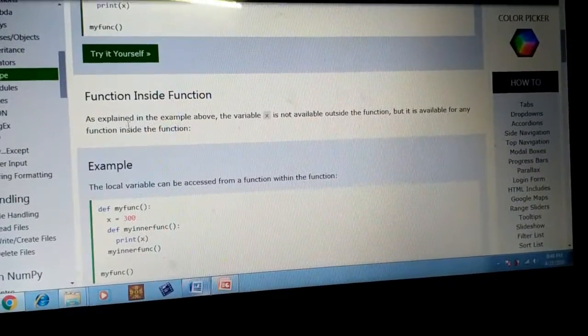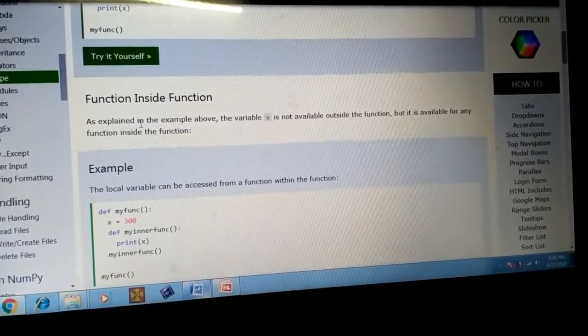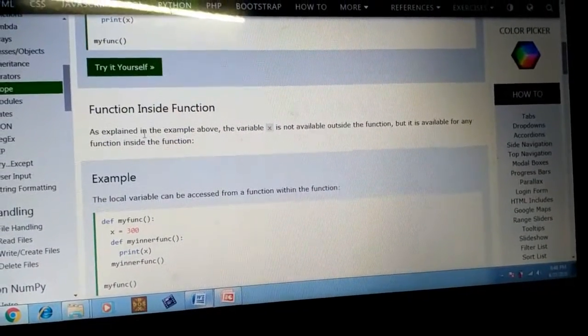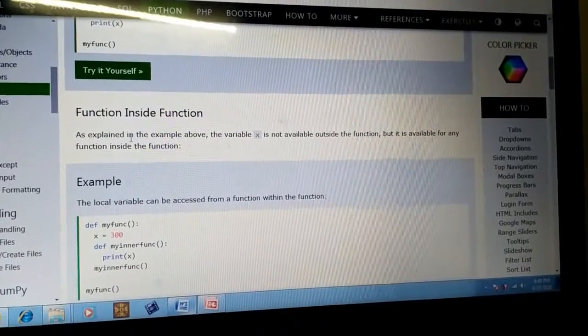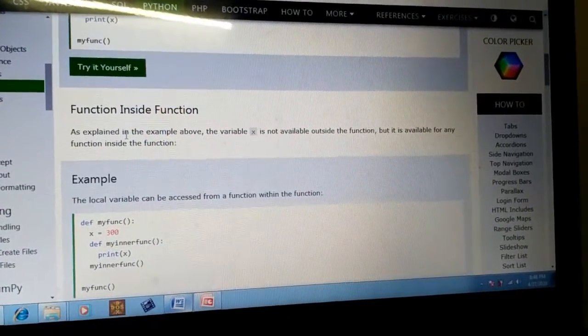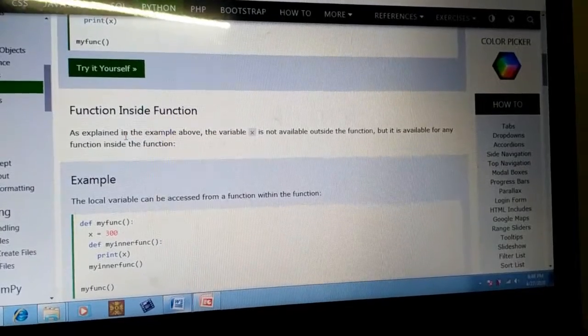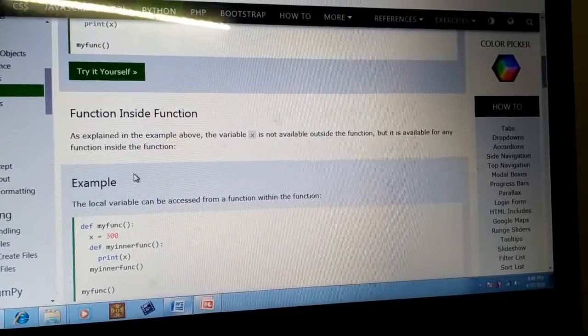See, in this next example, I am writing one function inside a function. This concept is called nesting of functions, one function inside a function. Let me explain with the example.